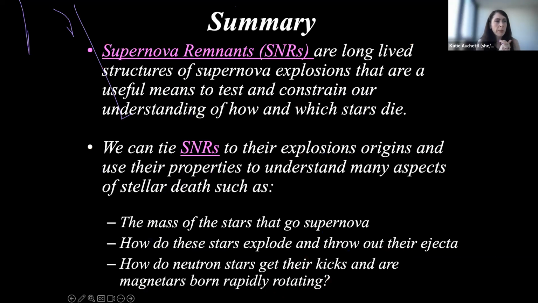And so here I'll just leave my summary slides up. Hopefully I was able to show that, apart from being very beautiful, supernova remnants are very good and very useful tools to connect to the end points of stellar evolution, when stars die. We can use them to probe a wide range of properties and aspects of stellar death, in particular the mass of these supernovae, how they explode and throw out their ejecta, how their compact objects obtain their kicks, and whether they're rapidly rotating or not. So thank you so much.